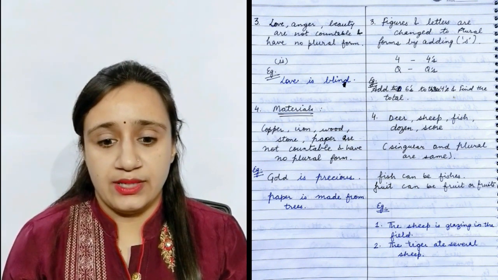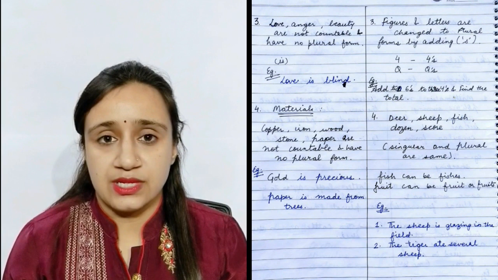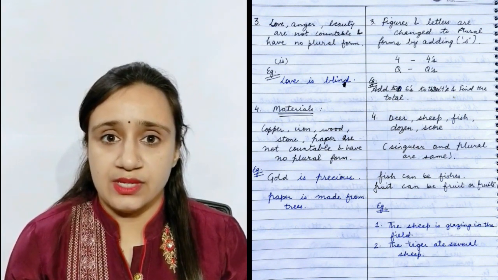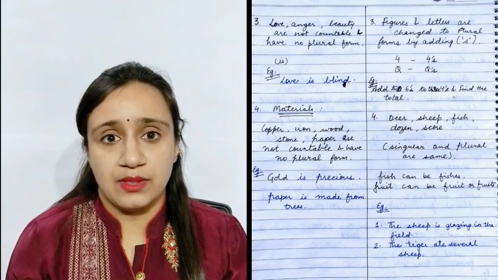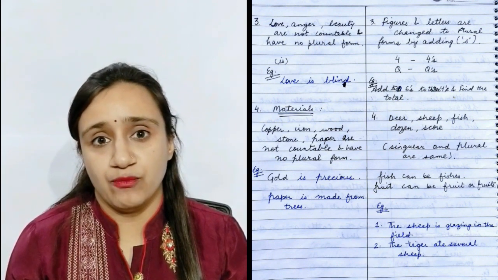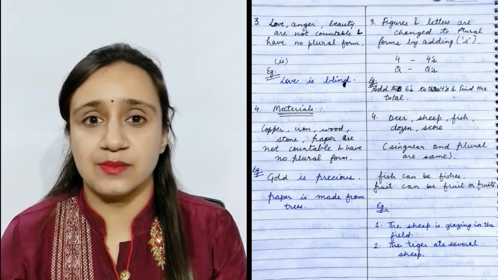Number 4 is material nouns such as iron, copper, gold. They are always singular. For example, gold is precious. Paper is made from wood. Now we will discuss plural form.